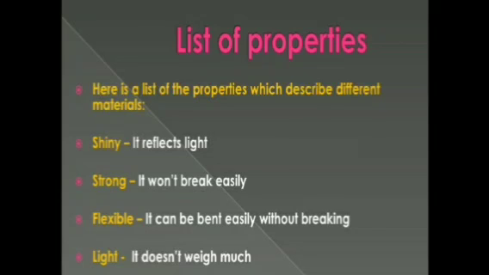Shiny means it reflects light. Strong, it won't break easily. Flexible, it can be bent easily without breaking. Light, it doesn't weigh much. So these are the properties which we see in materials, and we give them as an adjective to the material. That adjective is a property of that material. So you take down this in your notebook, children.